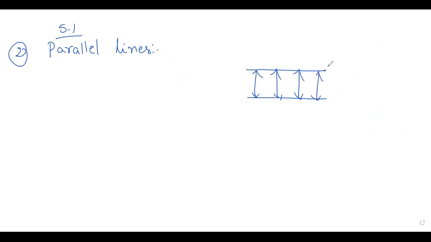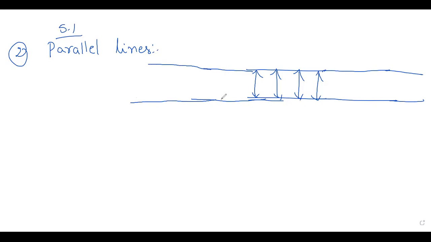Okay. So even though we extend them indefinitely in both directions, however far you extend those lines, they will not meet each other. They never meet anywhere. The distance between the two lines remains constant. Okay, these two are called parallel lines.